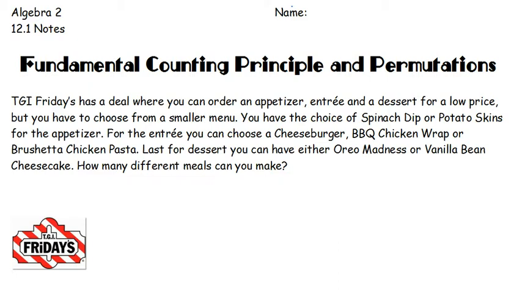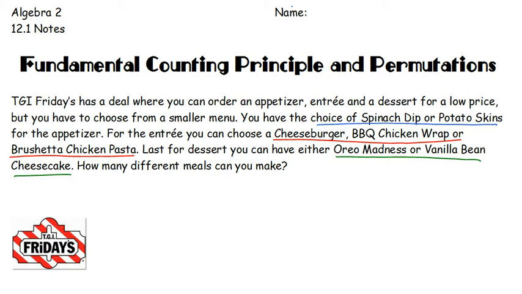So you have a choice of two appetizers, spinach dip or potato skins. For our entree, you have three choices. You can choose a cheeseburger, barbecue chicken wrap, or bruschetta chicken pasta. And then last, for dessert, you can choose between Oreo Madness or vanilla bean cheesecake. What we want to do is find out how many different meals you can make.